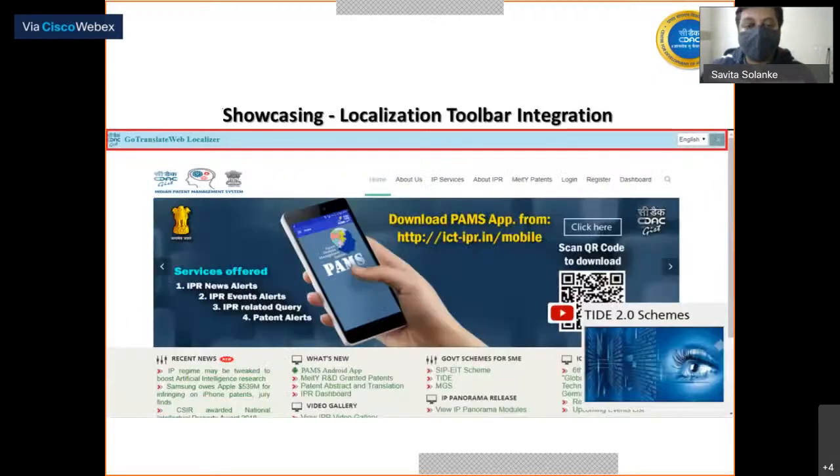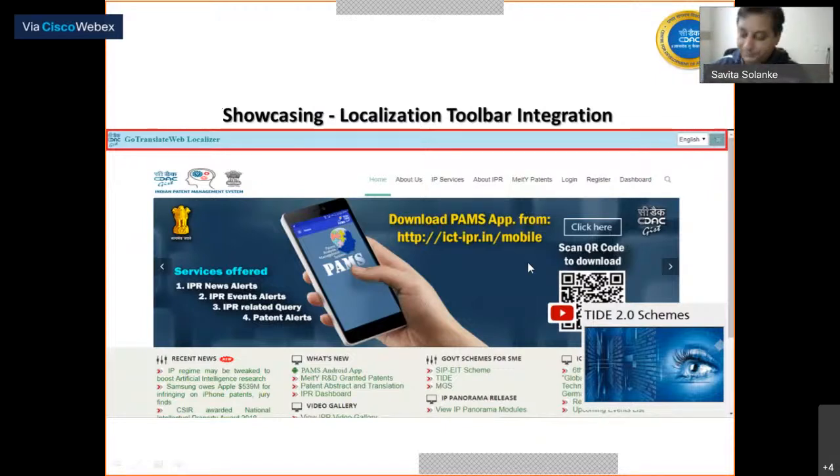So this is the demonstration of one of the portals. This is the ICT-FR portal, which we have integrated. This is the toolbar integration we have, in which a toolbar is shown under the red colors.